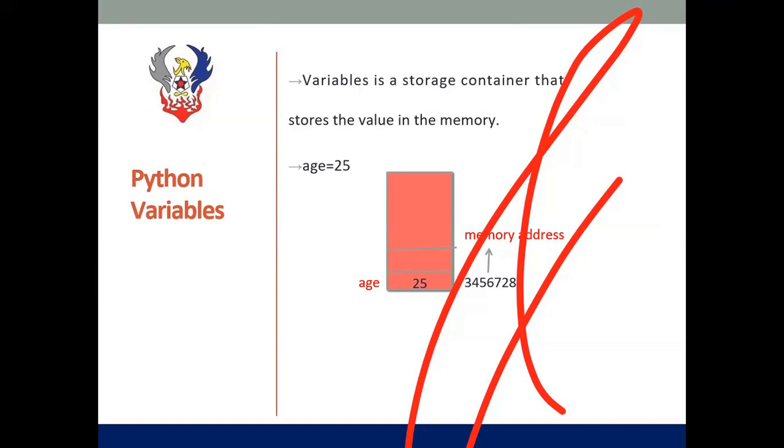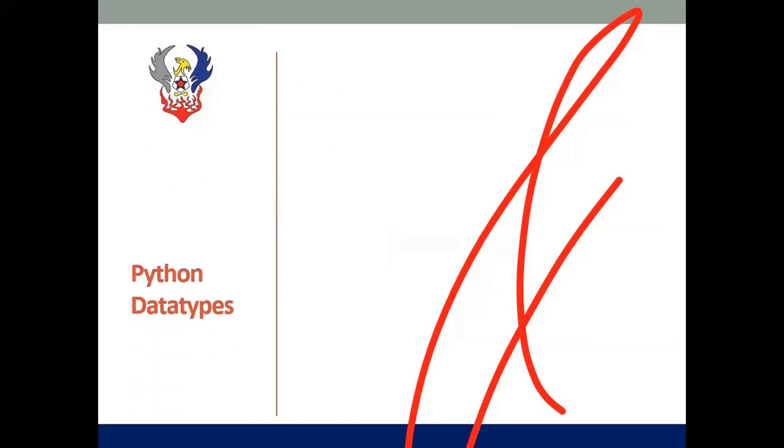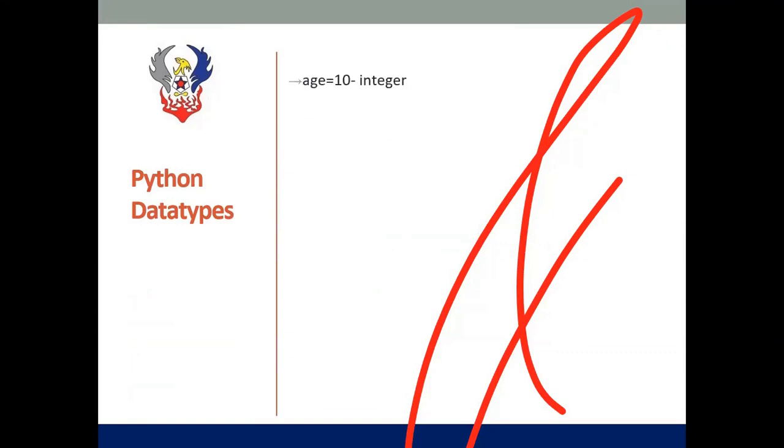Next, we are moving on to the Python data types. As I said, Python is a dynamically typed language. We don't need to declare the data types. During runtime, Python itself will find out which type it is with the help of the value. Here I'm having age equal to 10. Since it is a whole number, it is considered the integer data type.